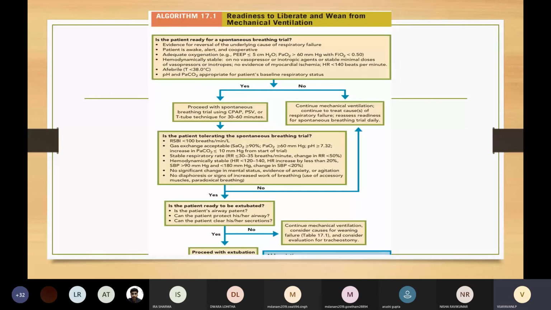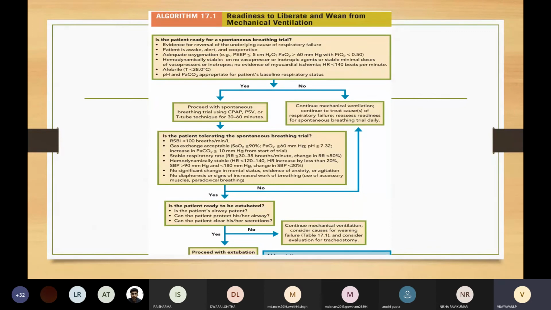This is the last slide of the day, which is going to summarize everything I have told till now: how to assess readiness and wean the patient from mechanical ventilation. First, is the patient ready for a spontaneous breathing trial? How do we come to know this? There should be evidence of reversal of the underlying cause of respiratory failure. The patient should be awake, alert, cooperative. There should be adequate oxygenation. The patient should be hemodynamically stable, with no clinically important hypotension, and on no vasopressor or inotropic support. The patient should be afebrile, and pH and PaCO2 should be in an acceptable range compared to his baseline respiratory status.